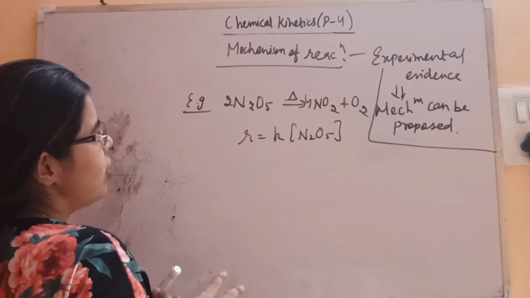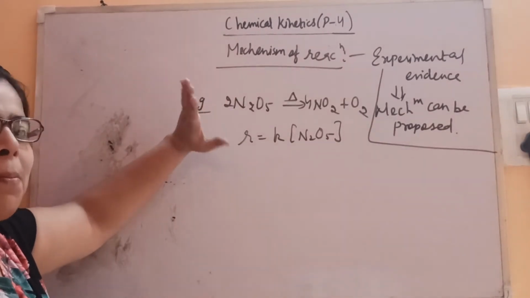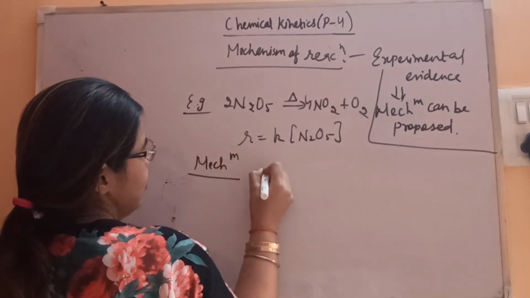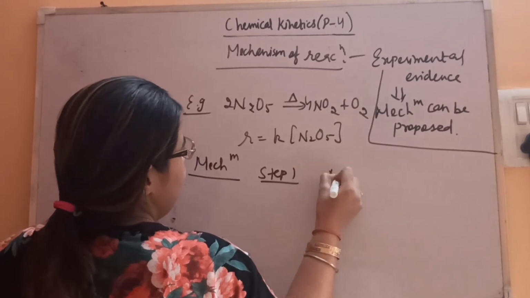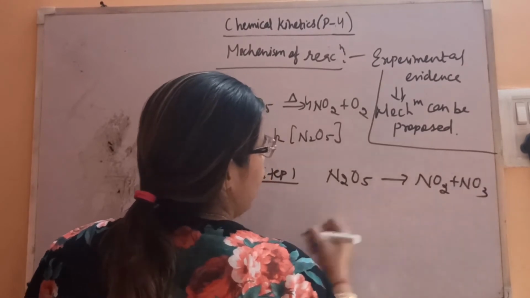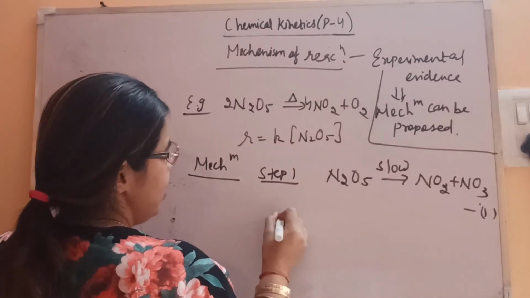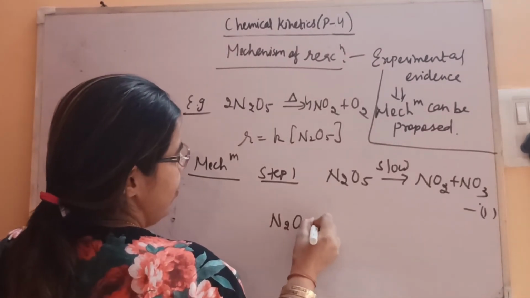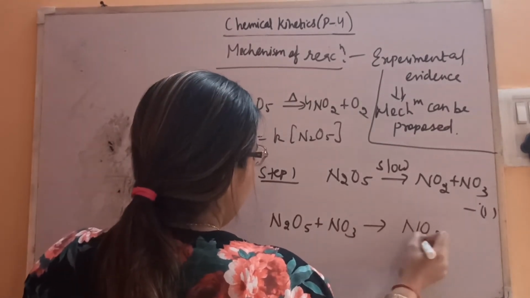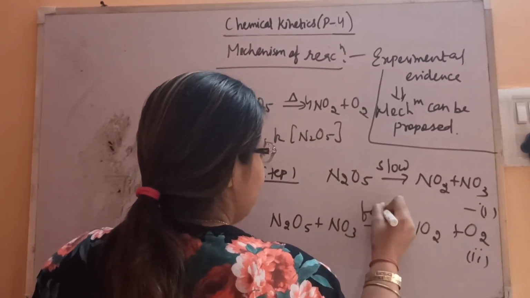It means the reaction is not taking place in a single step. This is not the actual reaction; here we have shown the combined step. Let's see the mechanism. It takes place in more than one step. In step 1, N2O5 gives you NO2 plus NO3. This is a slow step. Then in step 2, N2O5 reacts with the NO3 formed, giving 3NO2 plus O2. This second reaction is very fast.